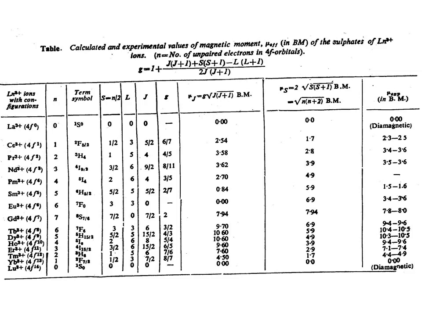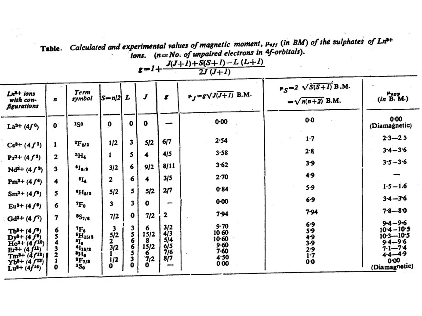Lanthanum has 4f0, then 4f1, 4f2, 4f3, 4f4, 4f5, 4f6, 4f7, and at the end there are a total of 14 electrons in the f subshell. The second column gives the number of unpaired electrons.